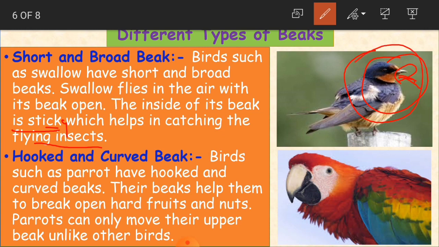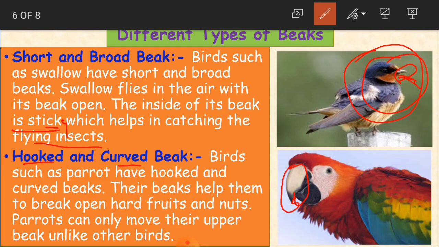Clear children? Now about hooked and curved beak. So as you can see here in the picture, it is hooked, in the sense, you can see like a hook. The beak has just bent here, okay. And birds such as parrots have hooked and curved beaks. Such type of beautiful birds, they have got hooked and curved beaks, and their beaks help them to break open hard fruits and nuts.